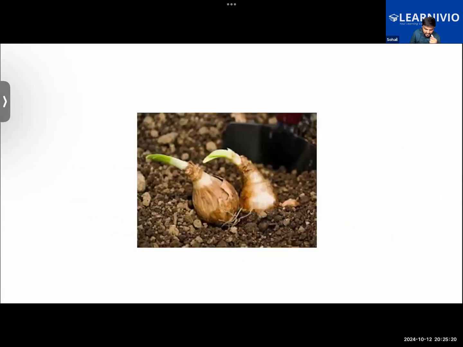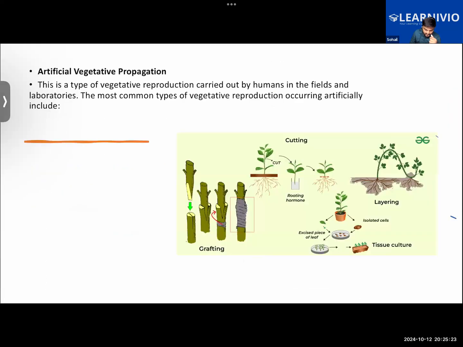Okay. Right now we are going to learn about the artificial methods of vegetative propagation. But before that, I would again like to ask you the same question. What is vegetative propagation? Yes, define vegetative propagation. Okay, let me help you. Is it a sexual or asexual method of reproduction? Asexual. It's an asexual method of reproduction.